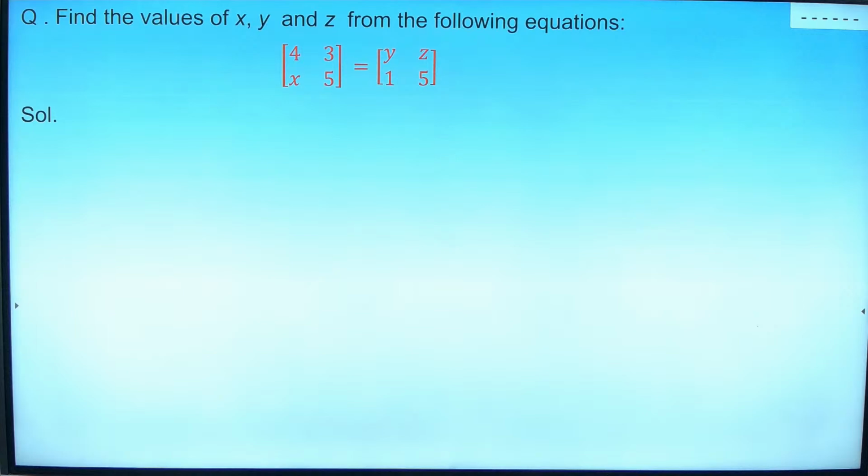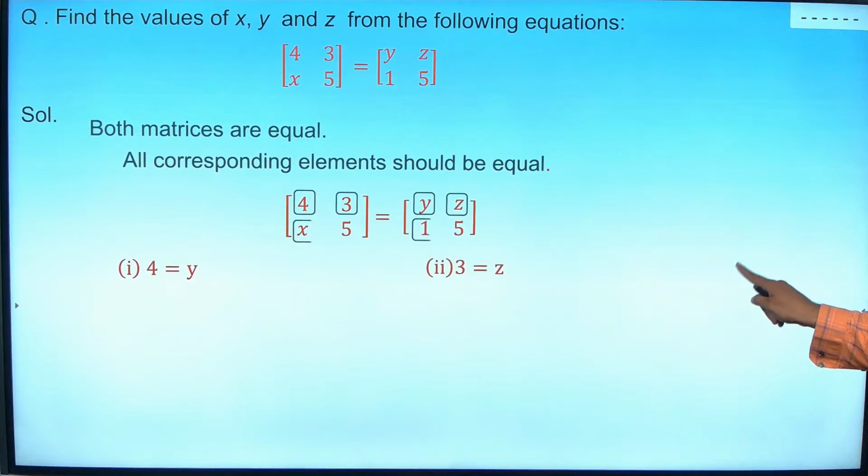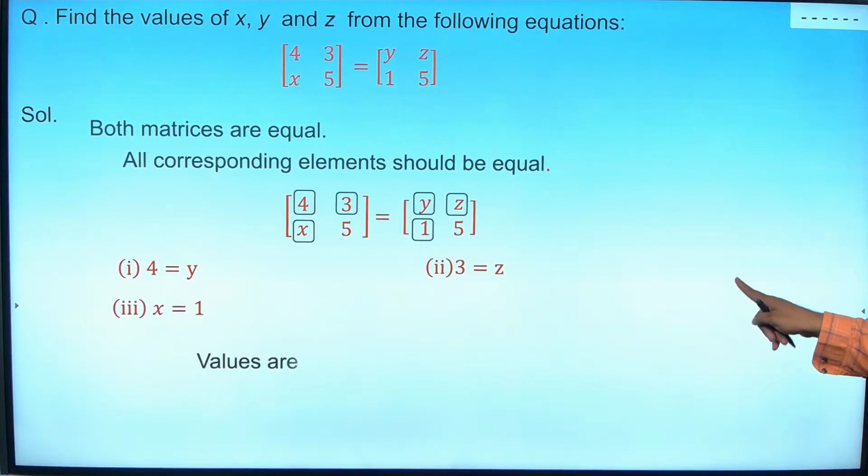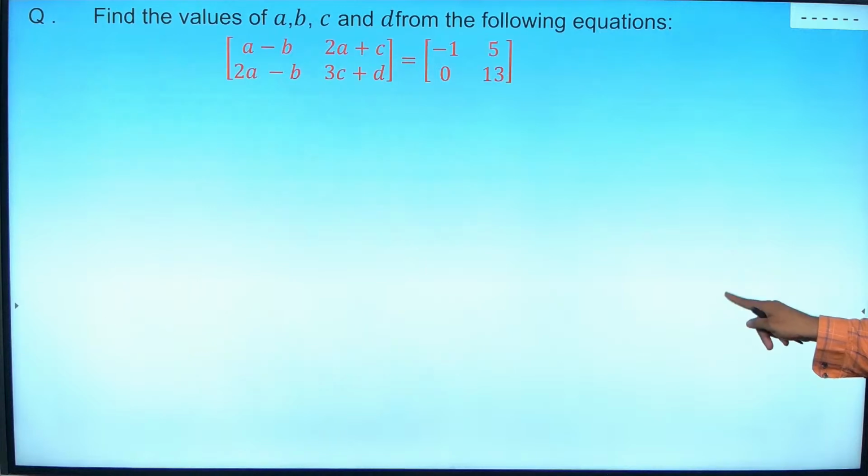What is the value of Y? 4. Okay, Arvish, what is the value of Z? 3, sir. Okay. Mithun, what is the value of X? Sir, 1. Yeah. Don't worry, guys. This is only for checking. This question will not come for the exam. This may come. Okay.